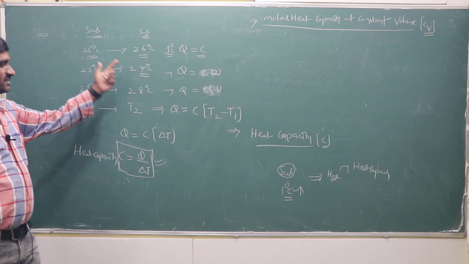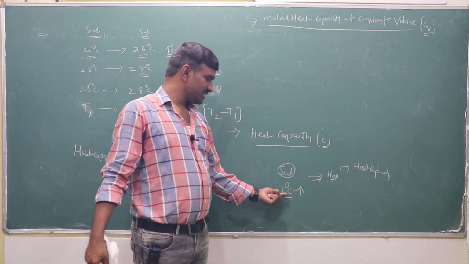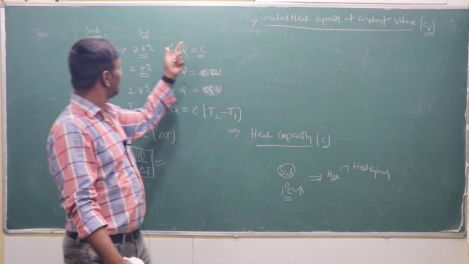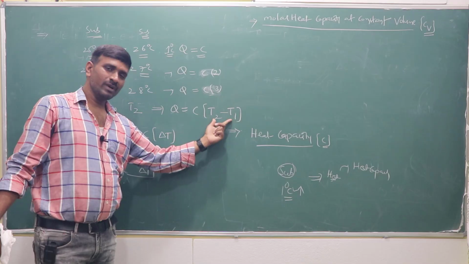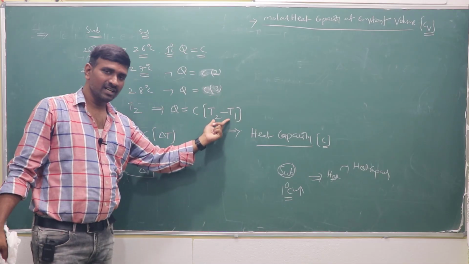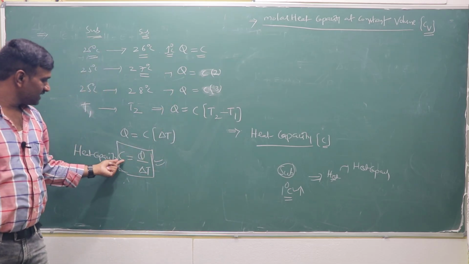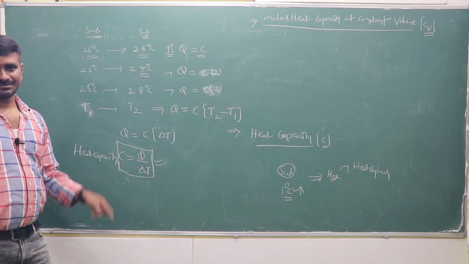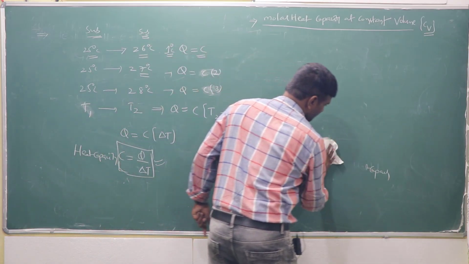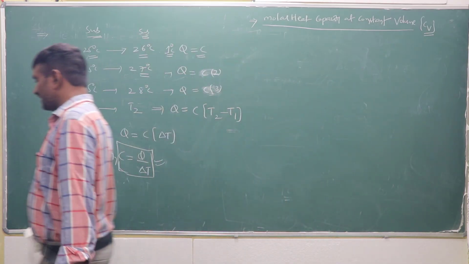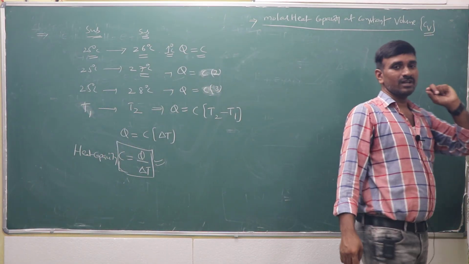If there is a substance, how much heat is required to raise the temperature by 1 degree is called the heat capacity. The temperature rise, T2 minus T1, may be 1 degree, 2 degrees or 3 degrees, depending on T2 minus T1, so C is equal to Q by delta T. Now here, this heat capacity C at constant volume is CV.